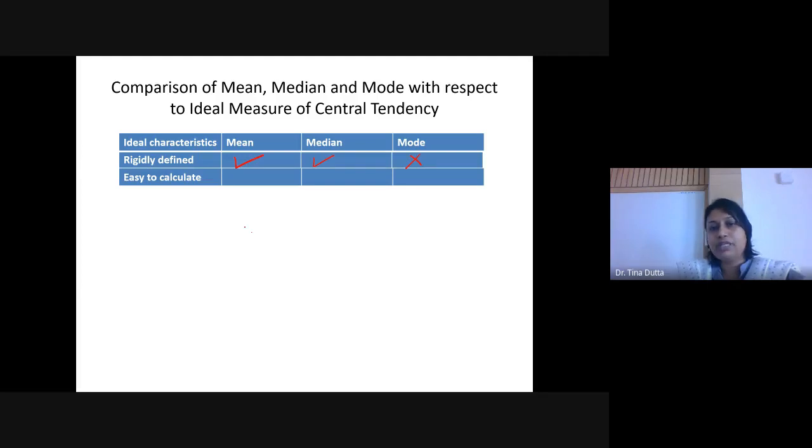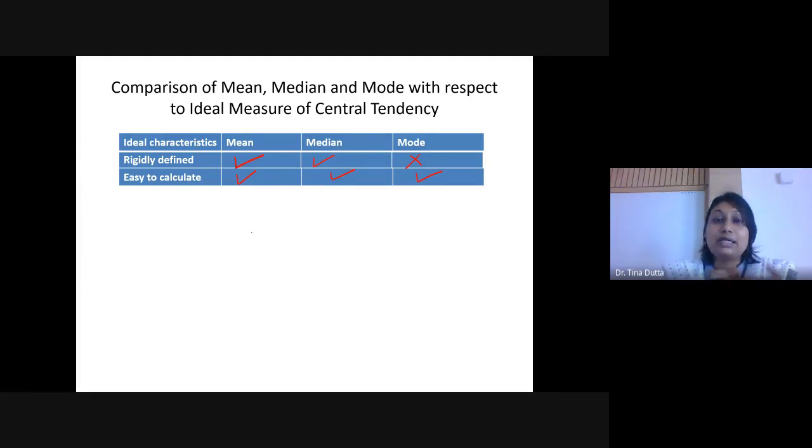Now, if we look at mean, median, mode, all the formula are simple. So we will check here. सारे ही easy to calculate है. All right. किसको हम बोलेंगे tough to calculate? For example, geometric mean. So I will discuss the formula. This is nth geometric mean होता है nth root of the product of the values. So because उसमें square root निकालना होता है, so ये non mathematician के लिए थोड़ा problem होता है.